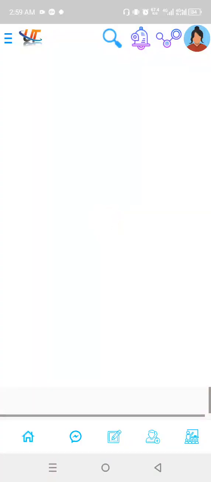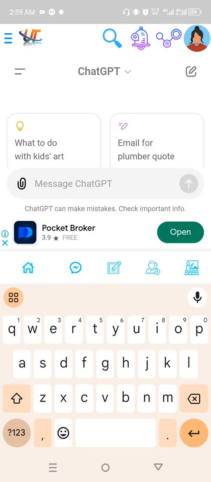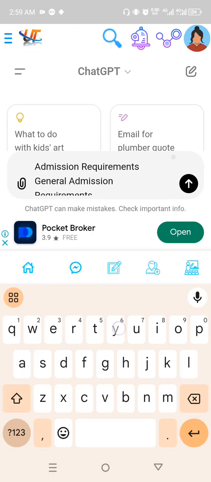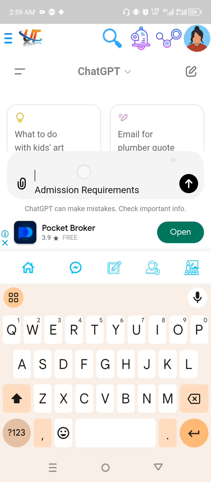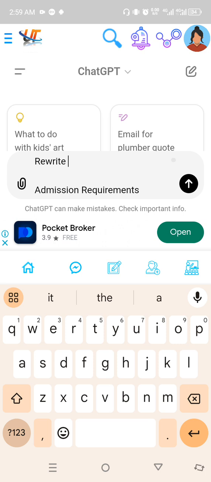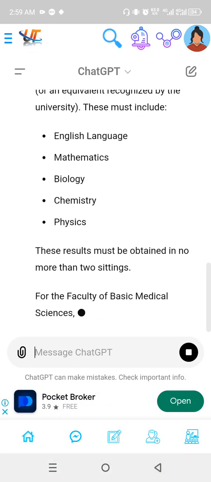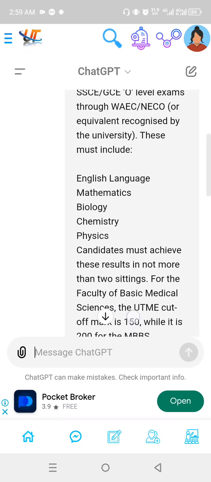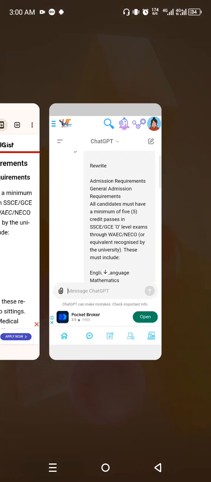So when you click on AI Assistant, you can just drop what you just copied here and say okay, rewrite. So it's going to rewrite that content for you. This is the version I copied now.